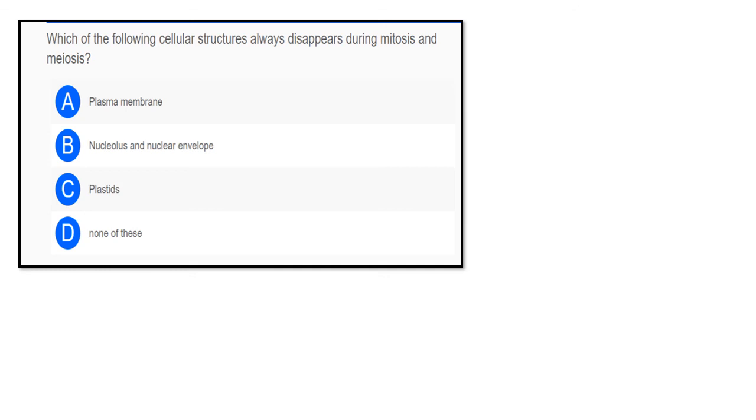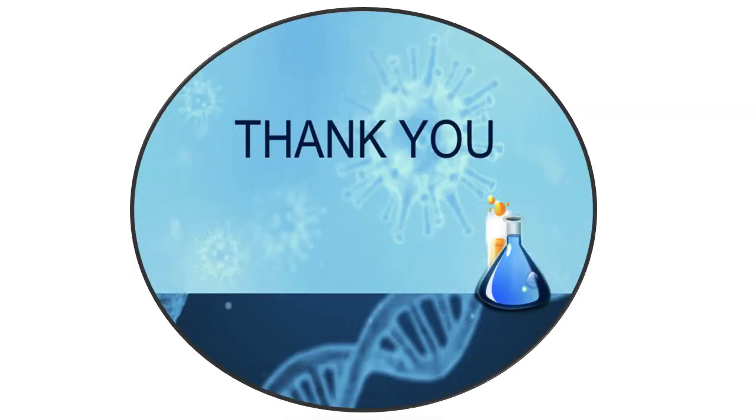The plasma membrane is available in both stages. The plastid is also available in both stages. The nucleus and nuclear envelope: during interphase or prophase, the nuclear envelope disappears, and the nucleus similarly in meiosis and mitosis. So the answer is the nuclear envelope. Thank you so much.